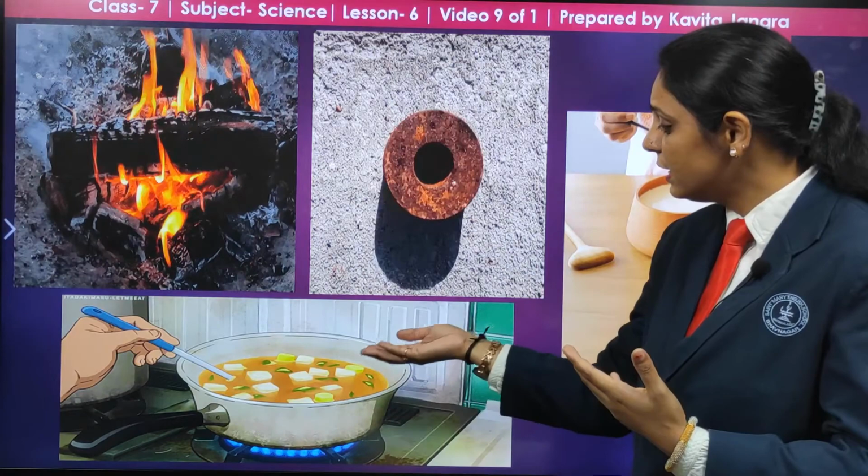I think it is understood what a chemical change is. Now here is another example, the burning of magnesium ribbon. This we will take in the next video.